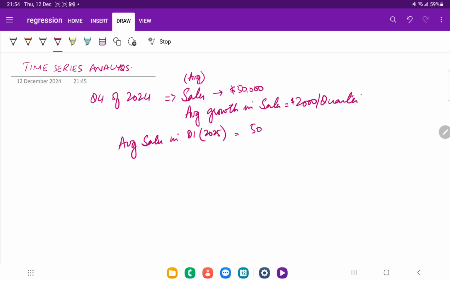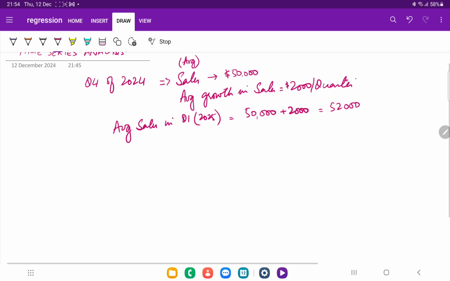Average sales will be 50,000, which is sales till December, I mean fourth quarter, plus 2000 unit sales which we are expecting in the next quarter, because there is an average growth of 2000 units per quarter. Every quarter sales increase by $2,000. So we are expecting around $52,000 sales in the first quarter of 2025.